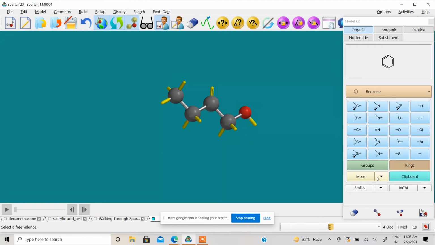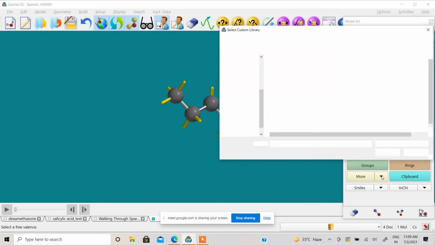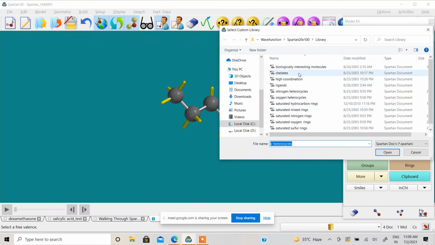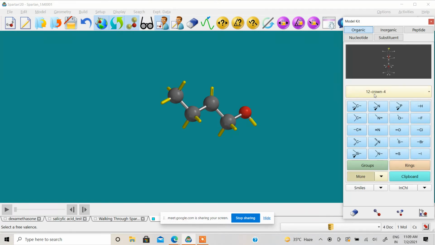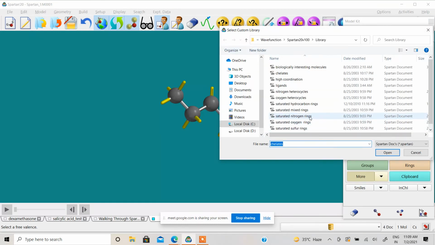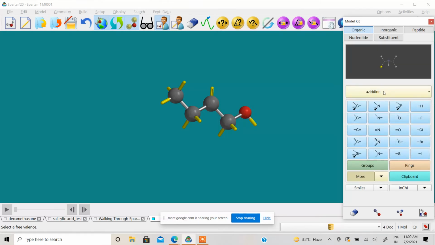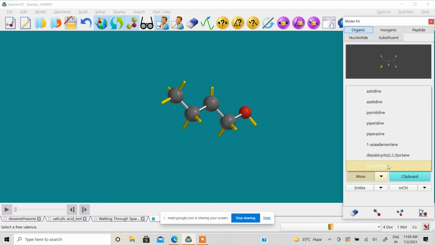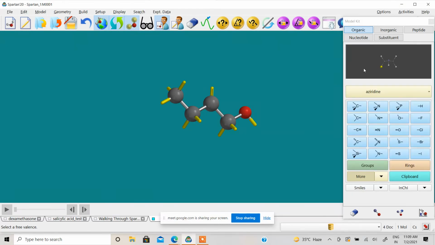And here we have a more icon. If you want to include some more groups, click on this and it will give you a big library of molecules. If you want to add some chelates, click here. Chelates will be added here. You see, 12 count for you. So by default it is like that. You can add what you want. Suppose I want to generate saturated nitrogen rings. Then see. So you can use all this. This is for your organic.